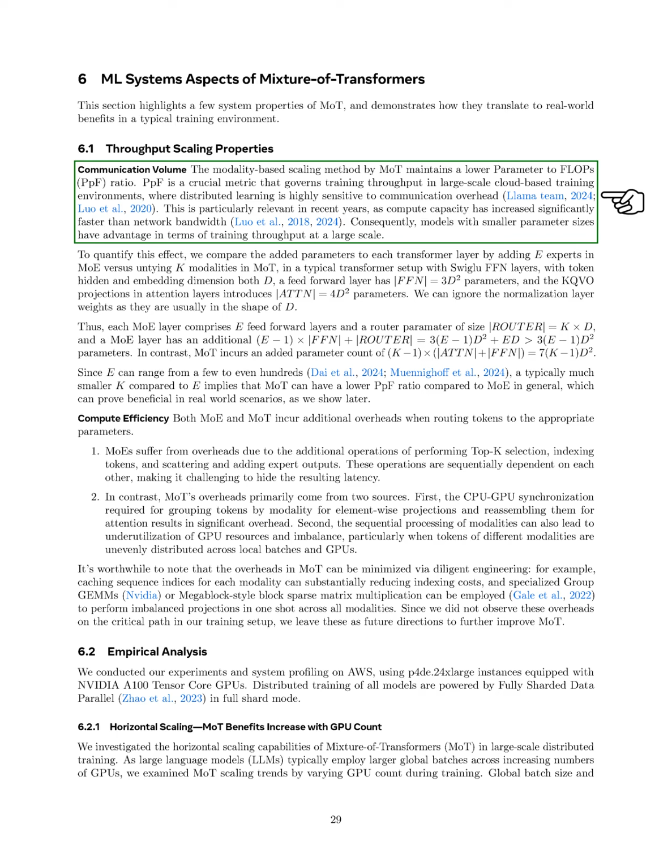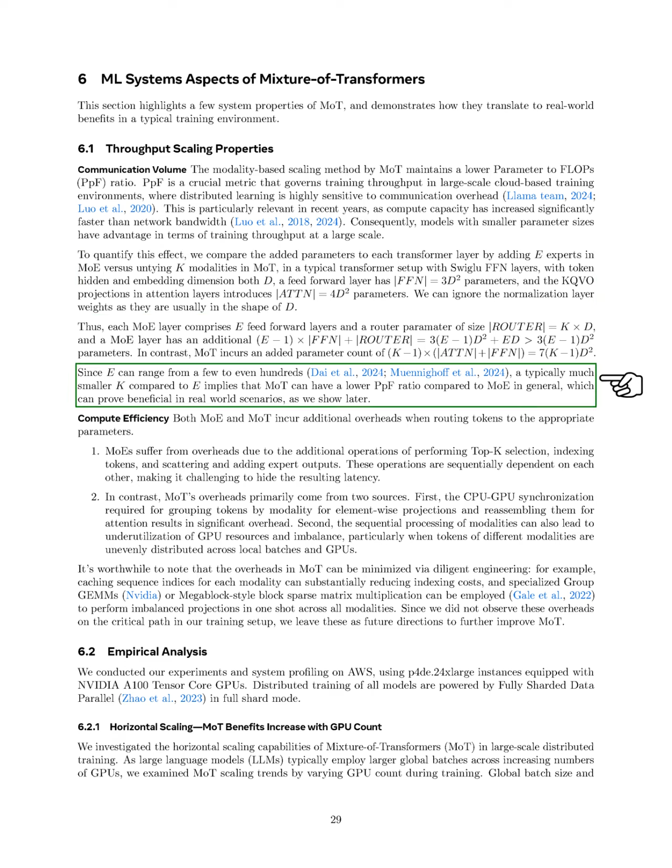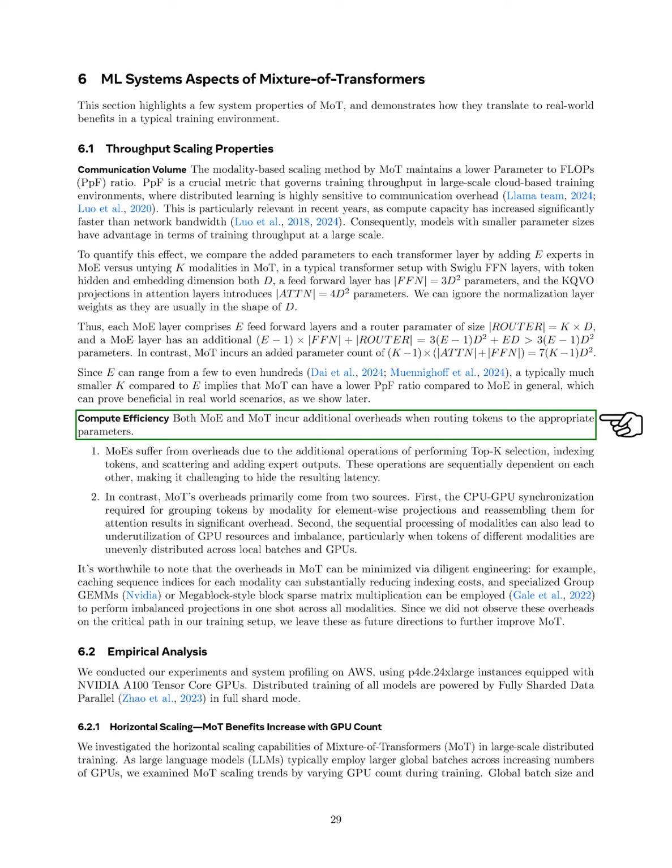This ratio is important for training speed in large-scale cloud environments, where communication overhead can slow down distributed learning. Recently, compute power has grown faster than network bandwidth, making smaller models more efficient for training. We compare the number of parameters added to each transformer layer when using 188 experts in a mixture of experts, Mo, versus untying 189 modalities in Mo. In a typical transformer setup, we find that Mo generally has a lower PPF ratio, which can be beneficial in practical scenarios.